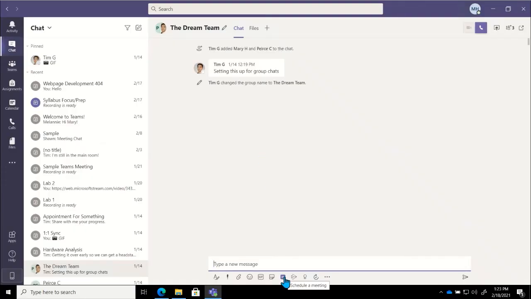with that schedule a meeting button. Now, let's say I am chatting with Tim, or I am even chatting with the group team, right? With our group chat, and we realize that this would be better to do on a call, but we all actually happen to be free right now. At the top right corner, I have two options. So I can start either an audio or a video call. In this case, it's an ad hoc meeting.